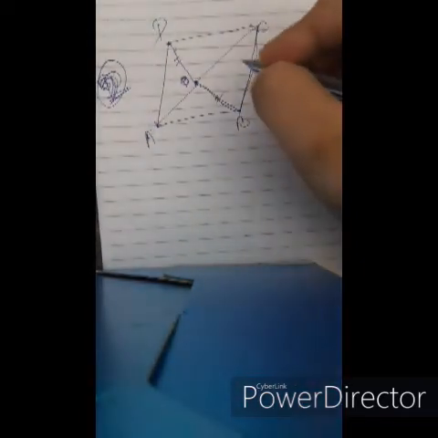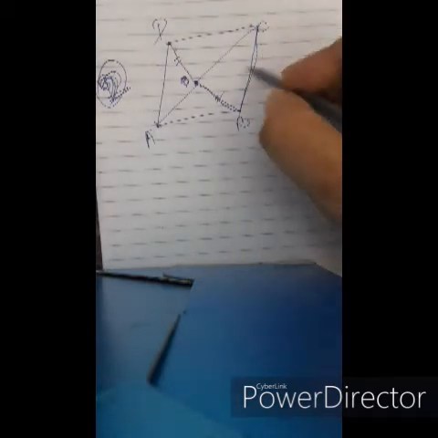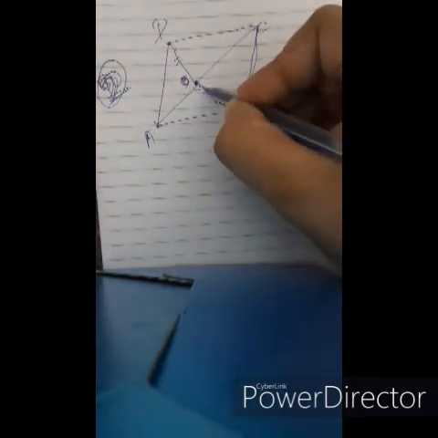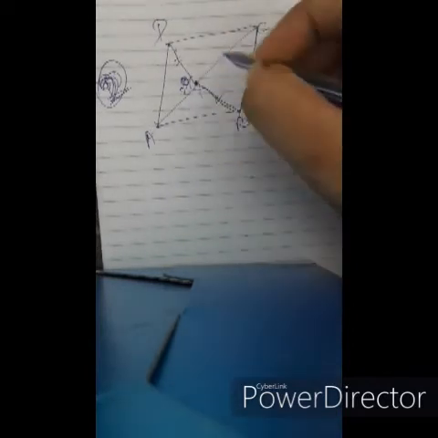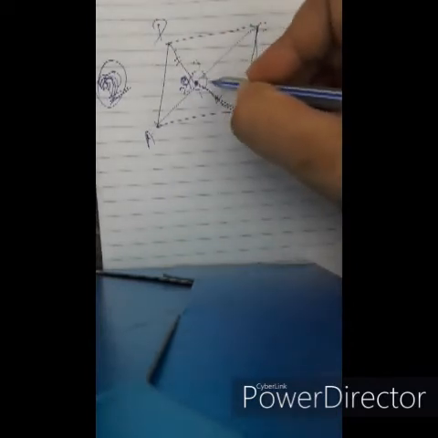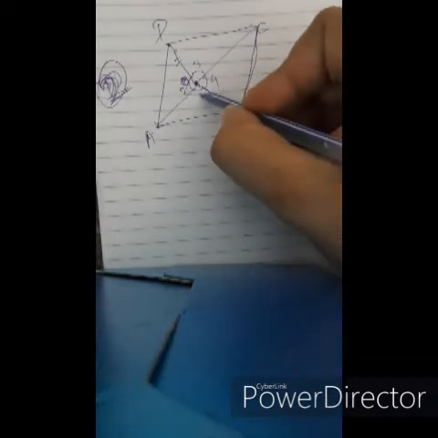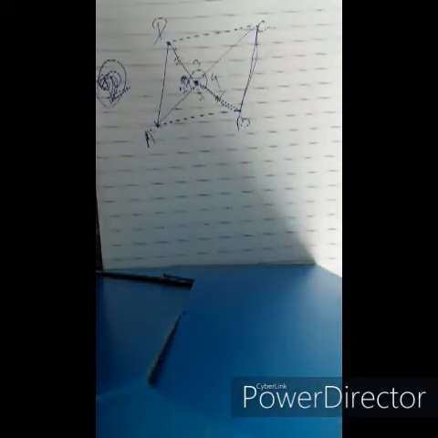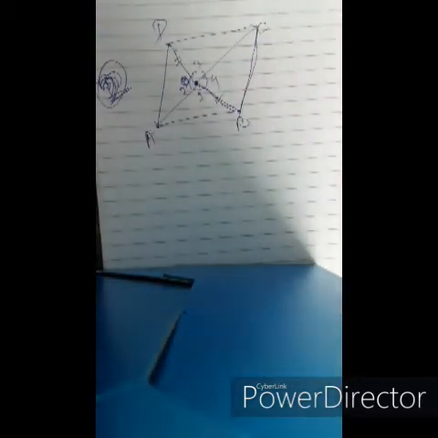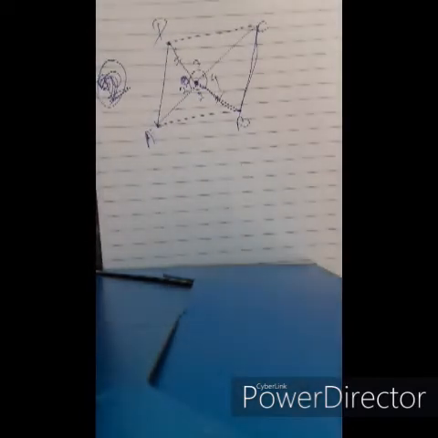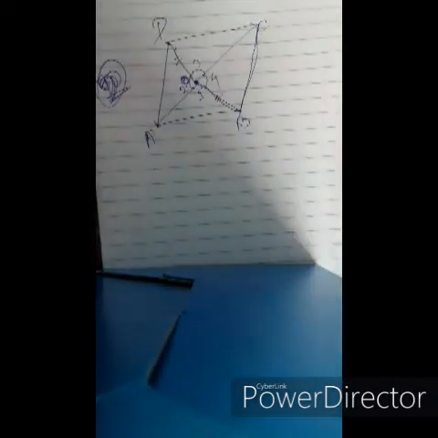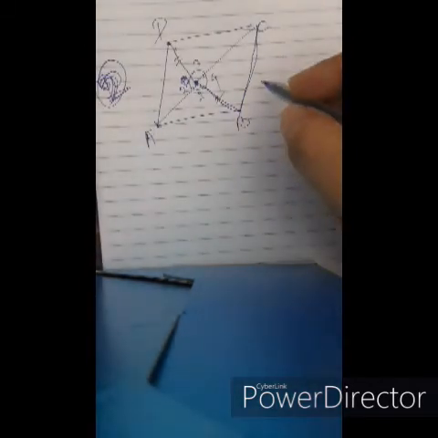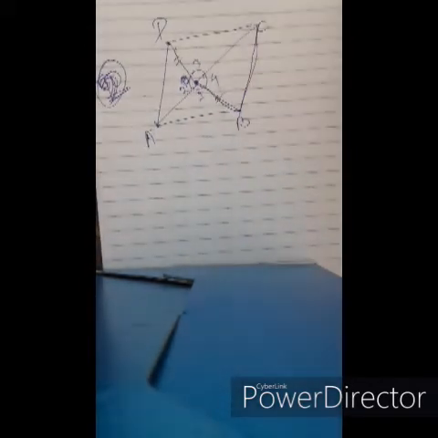Now for our convenience, we will take angle 1, angle 2, angle 3, angle 4. We will take AOB as angle 1, AOD as angle 2, DOC as angle 3, and COB as angle 4. So we'll take all these angles. Now, how do we prove that AOC is a straight line?